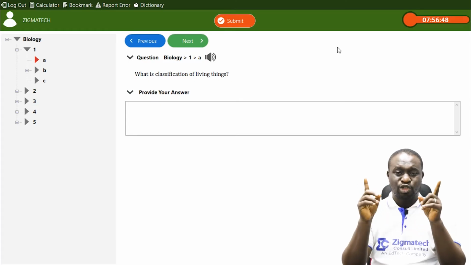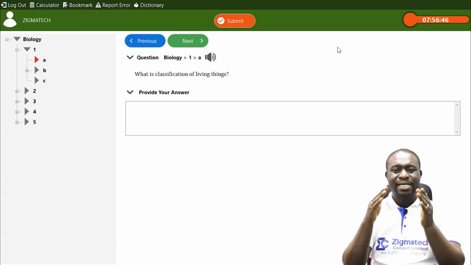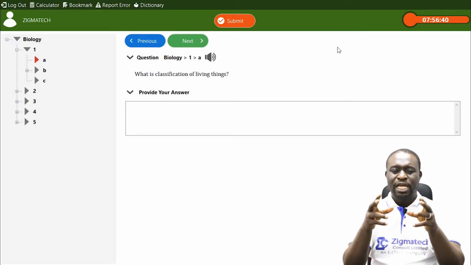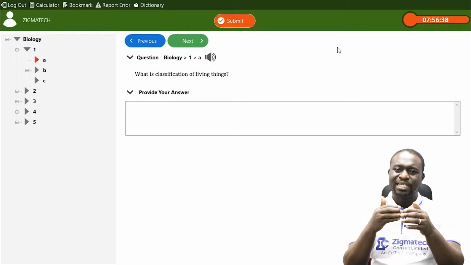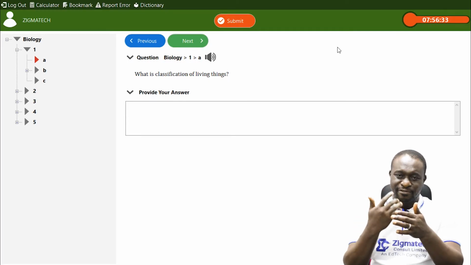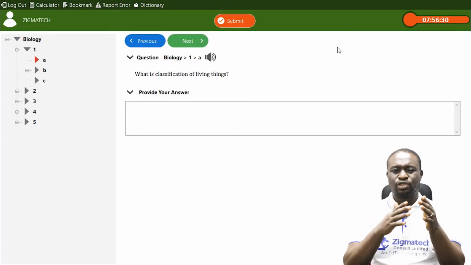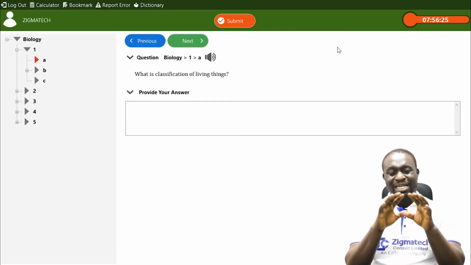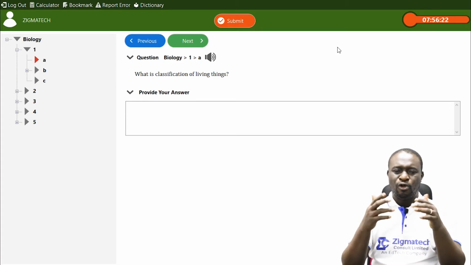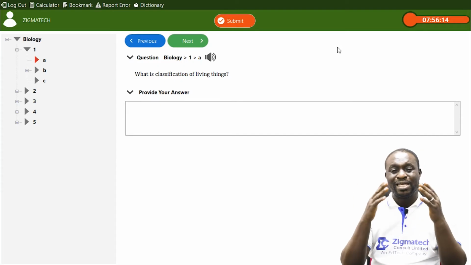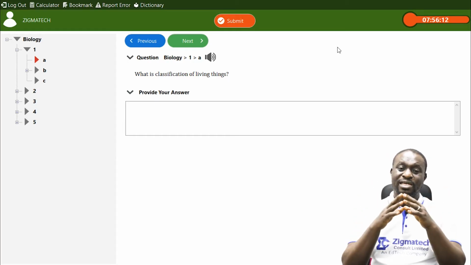So what is classification? One more time, it is the placement, or you can say the arrangement, of living organisms into groups of certain common features. I can also add, for easy identification. So placing them in groups of certain common features, their features must be common, so you can put them in a group. And I said before, it is for easy identification.